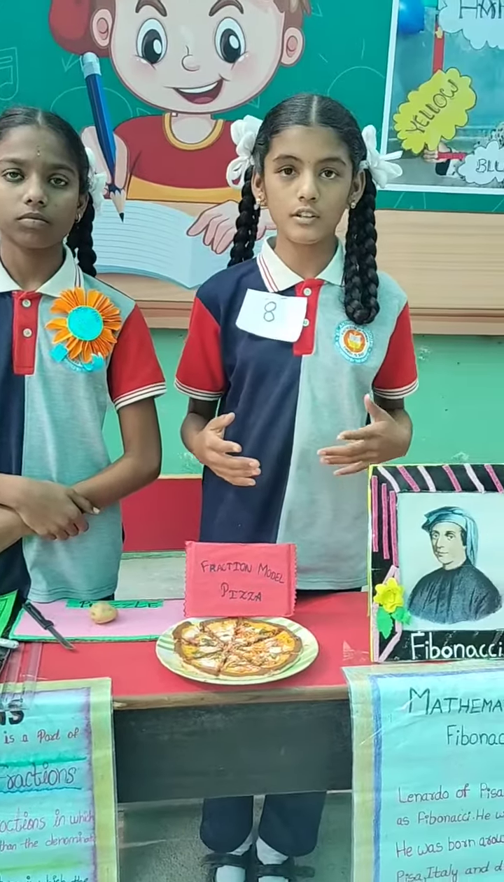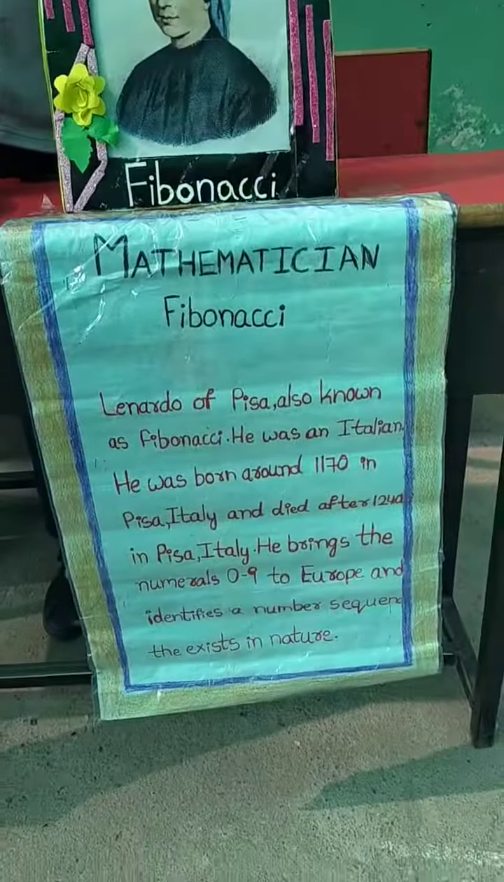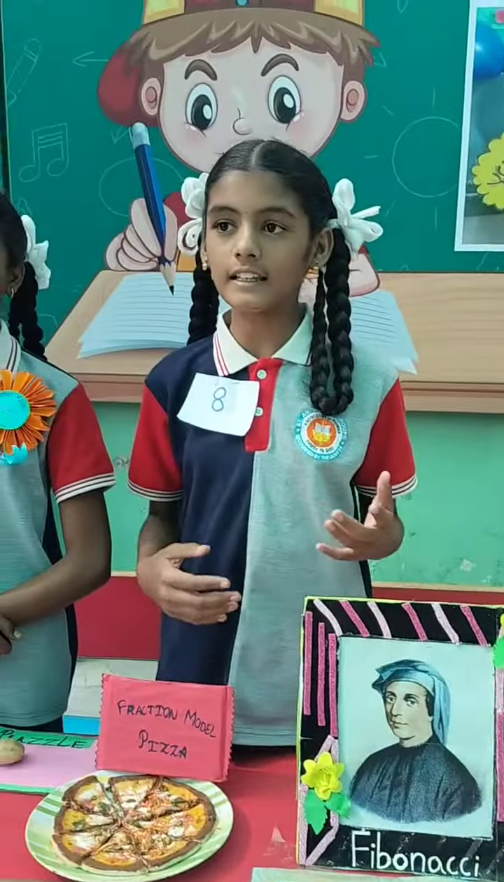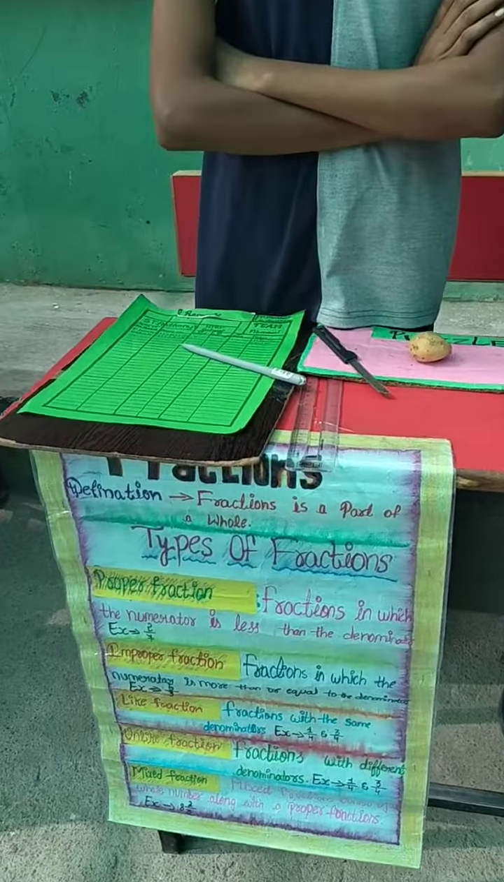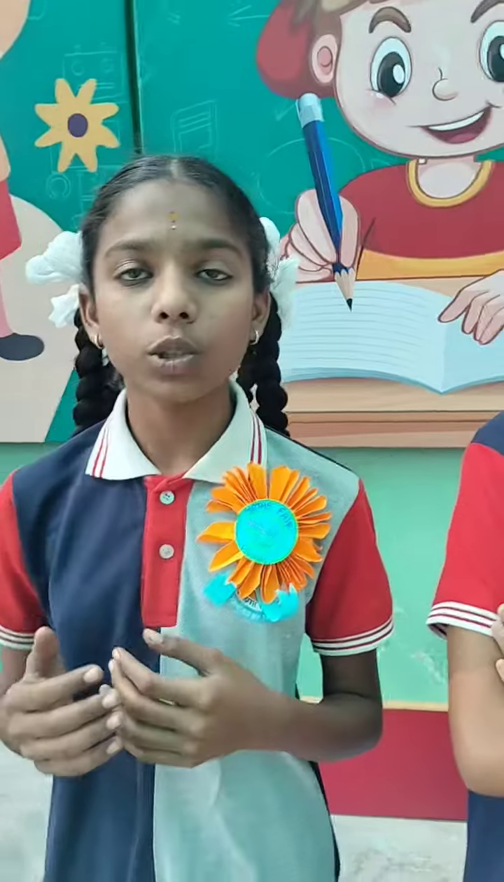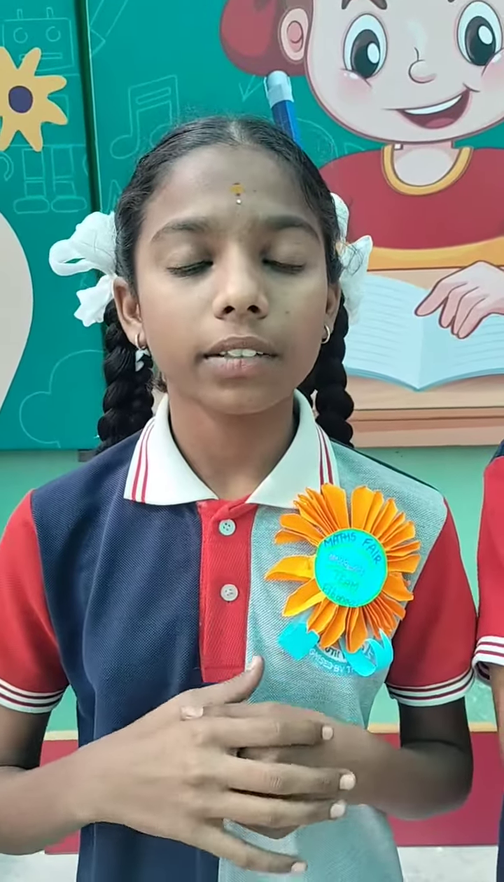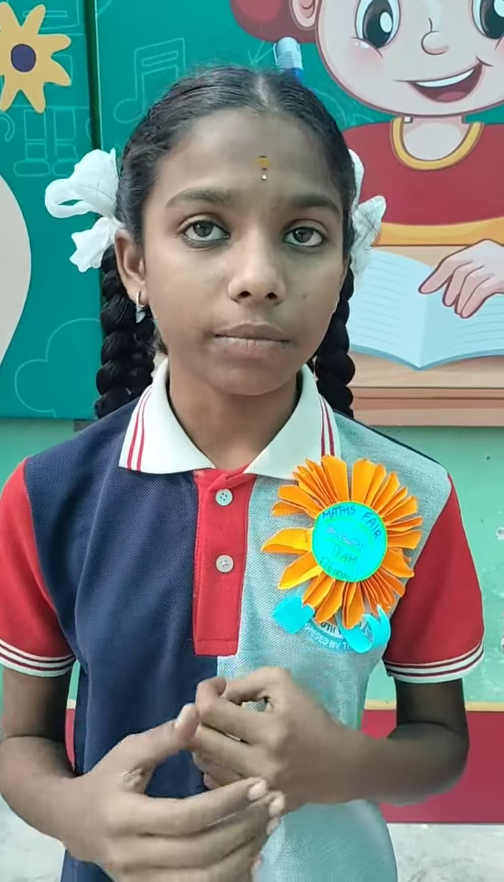Leonardo of Pisa, also known as Fibonacci, was an Italian. He was born around 1170 CE in Pisa, Italy, and died after 1240 CE in Pisa, Italy. He brought the numeral zero to Europe and he brought the sequence that exists in nature.